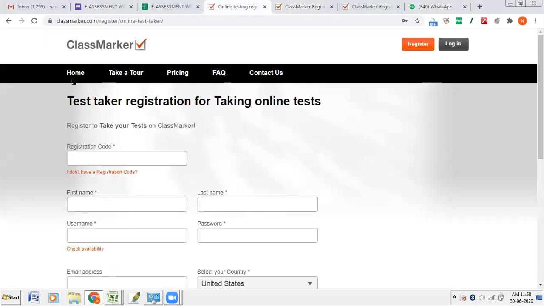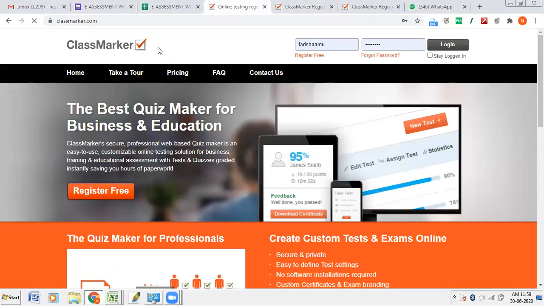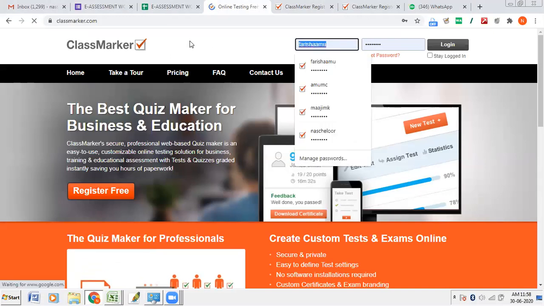You may feel it is a bit complicated. It's not so easy as we are doing on Google Forms, but when you try once or twice, it will be easy for you.